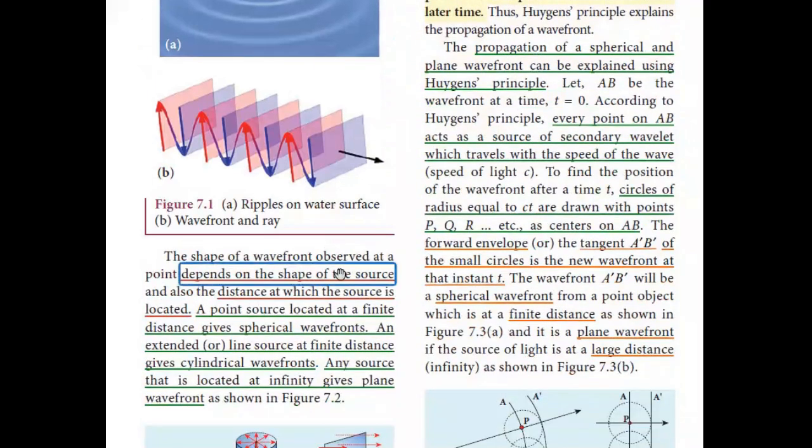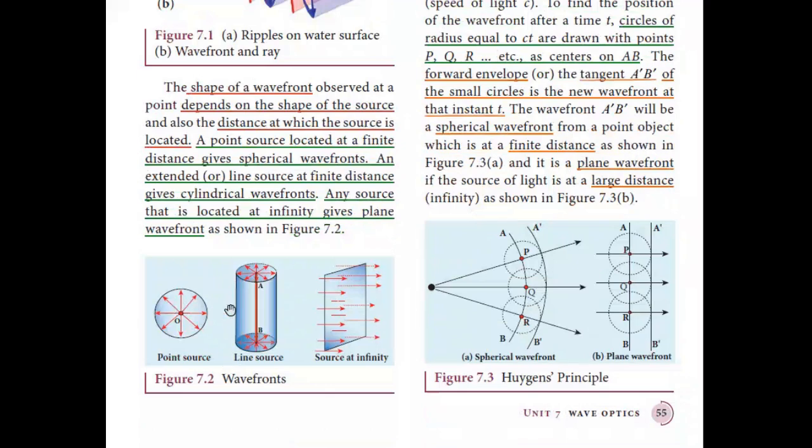The shape of a wavefront observed at a point depends on the shape of the source and also the distance at which the source is located. A point source located at a finite distance gives spherical wavefronts. An extended or line source at finite distance gives cylindrical wavefronts. The third one is any source that is located at infinity, which gives a plane wavefront. You can see this in this diagram: a point source, a line source, and a source at infinity. They give rise to spherical wavefronts, cylindrical wavefronts, and plane wavefronts.